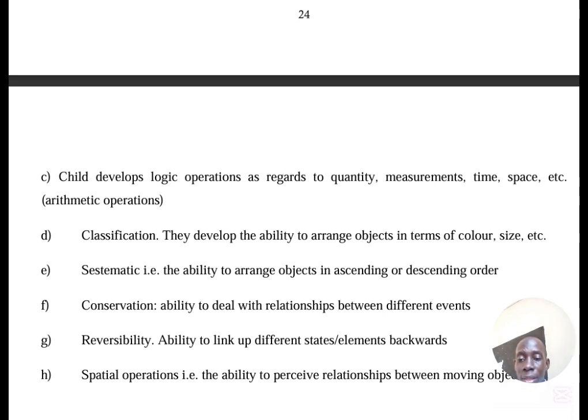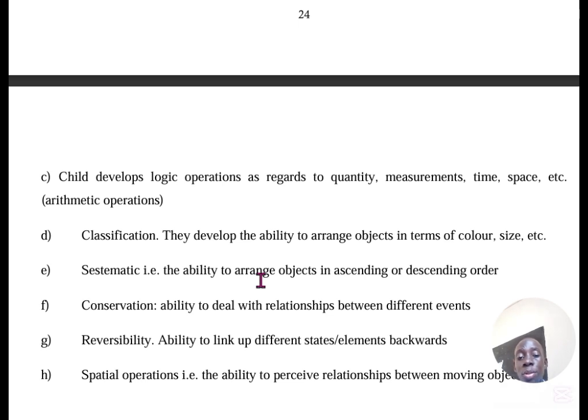Another one is being systematic, i.e. the ability to arrange objects in ascending or descending order. Earlier we had seen that they can't arrange stones in order, but at this time they are able to arrange things in order.